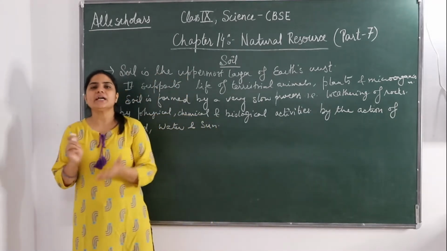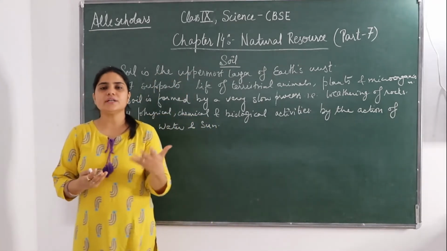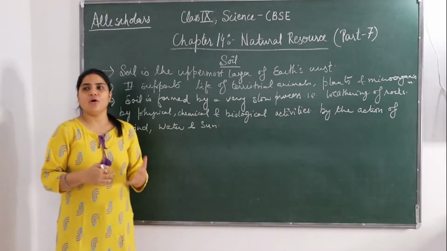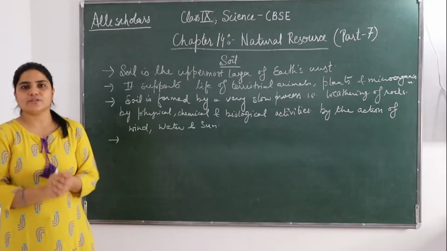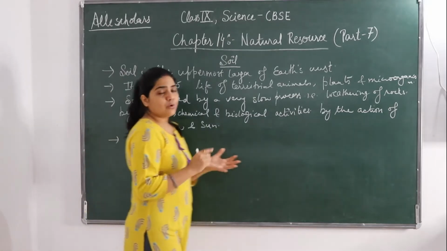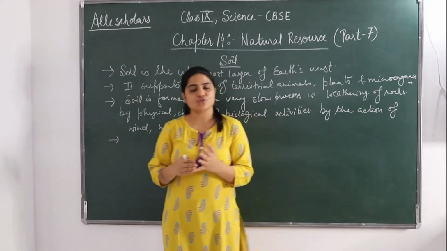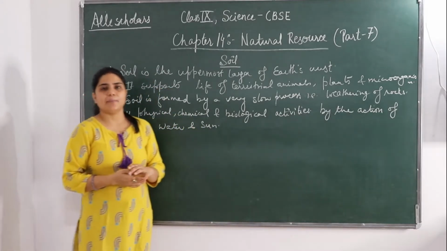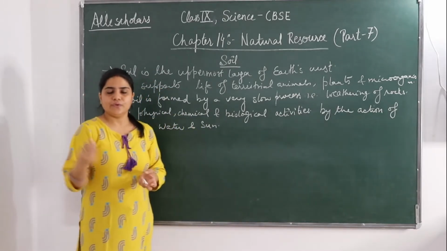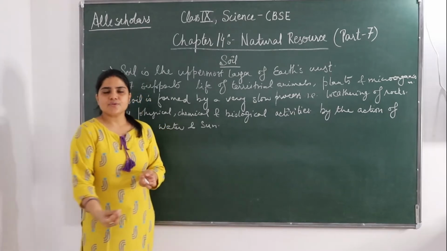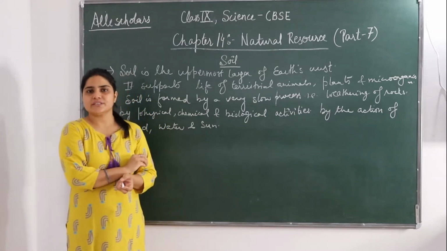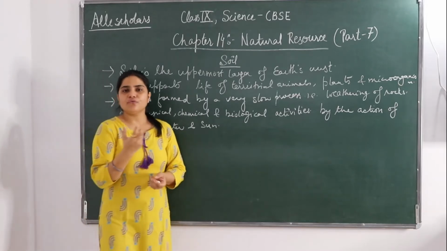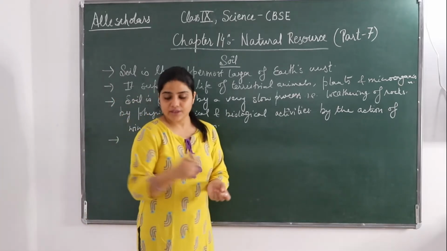Now what are the basic components of a soil? What is it made up of, or what are the various constituents of a soil? Soil consists of lots of minerals. In previous chapters we have learned that when the water comes from the root and goes to the stem, that water carries the nutrients with itself also. So from where do those nutrients come?